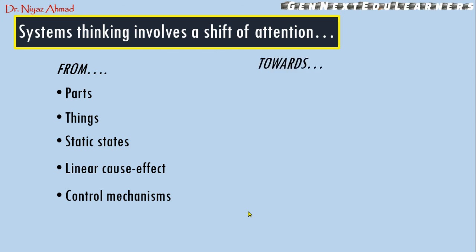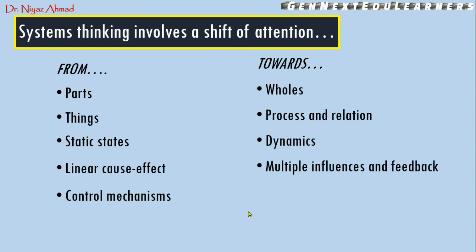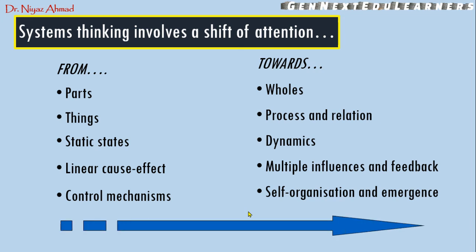Okay, but now in systems thinking, we take the whole system into consideration. Here we are more focused on the process, the relationships or the interactions. We keep in mind the dynamic nature of the system. Here we can see that there are multiple influences and feedbacks in the system interactions. We can see self-organization and emergence in systems thinking. Okay, so we are moving from these aspects.